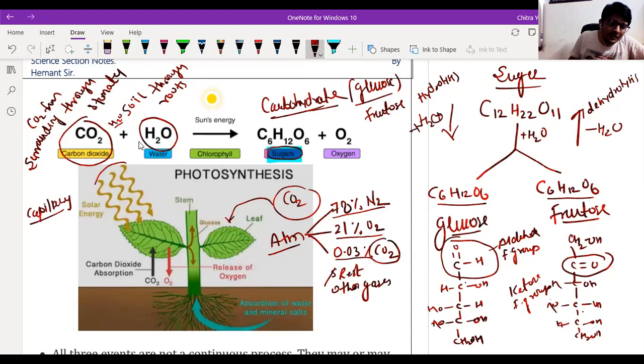What is capillary water? Water molecules present in soil are called capillary water. Understood? Capillary water.